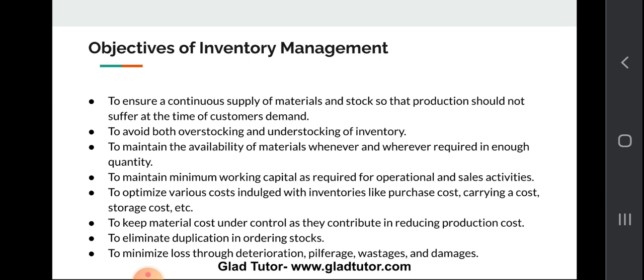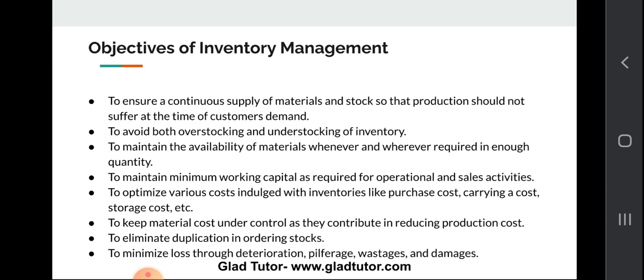The next objective of inventory management is to maintain the availability of materials whenever and wherever required, in enough quantity. If at an important time we don't have our materials, it is not good for the company. Another objective is to maintain minimum working capital as required for operational and sales activity. This is also important, because working capital is used for day-to-day expenses, so we should maintain some minimum amount of working capital.